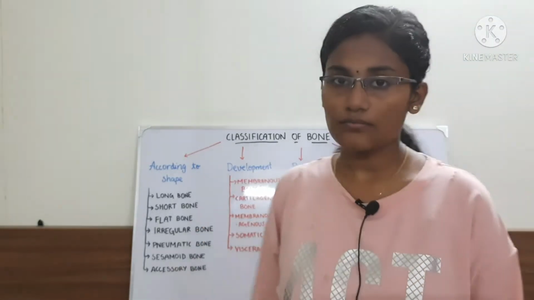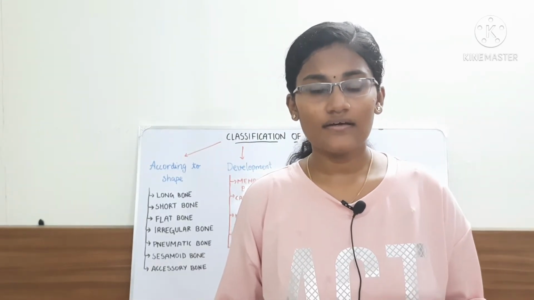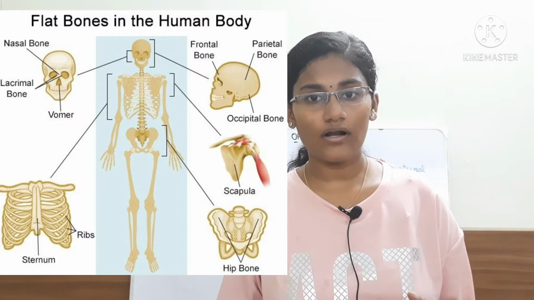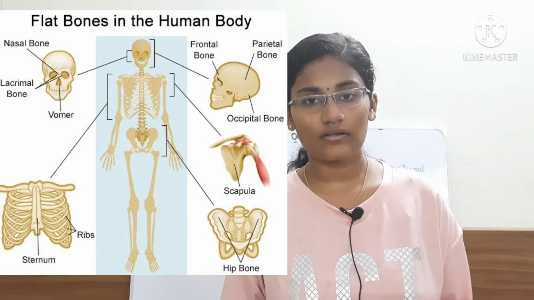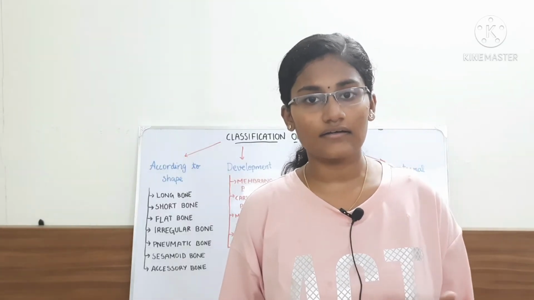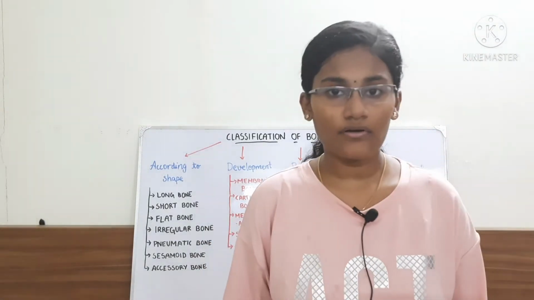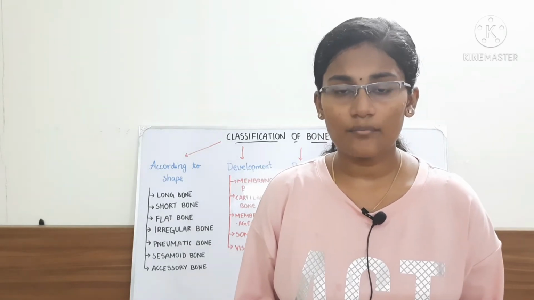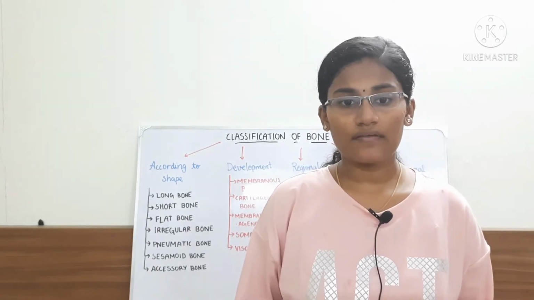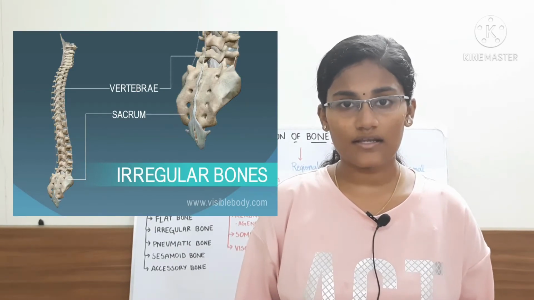The next comes the flat bones. Flat bones are usually shallow, and they are actually flat, and they constitute the cavities in the body. An example for that is the cranial vault. Cranial vault encloses the brain, and also the thoracic cage, which encloses various organs like lungs, heart, etc. And the next one is the irregular bone. So irregular bone, again as the name itself says, has an irregular shape, and examples are the bones at the base of the skull, like the first cervical vertebra, second cervical vertebra, and sphenoid.